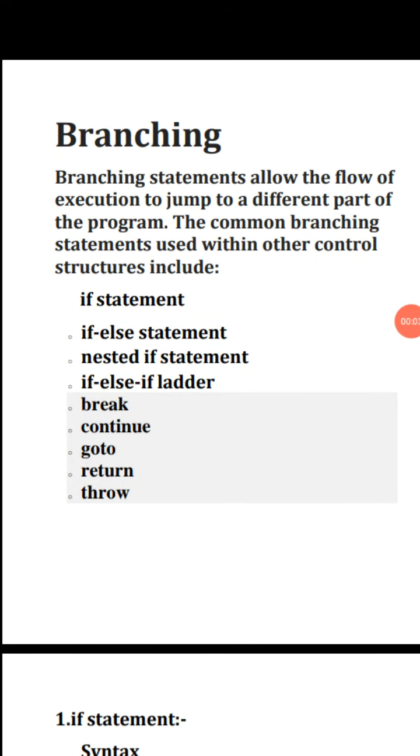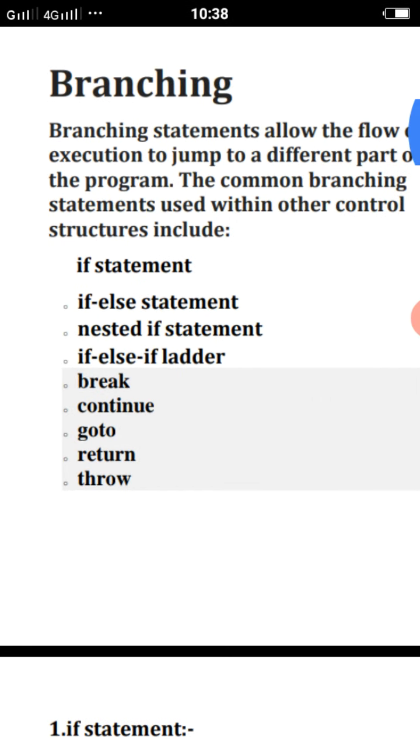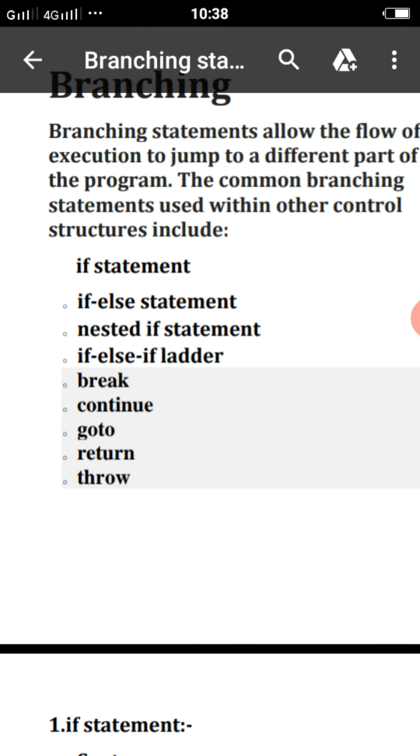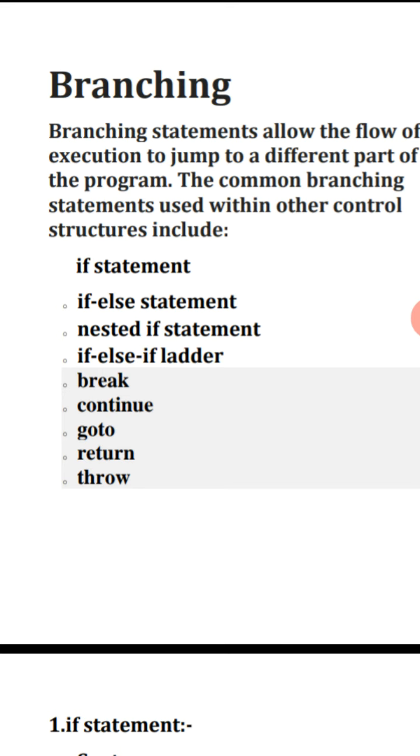The next point is the branching statement. What is meant by a branching statement? Branching statements allow the flow of execution to jump to a different part of the program. The common branching statements used within other control structures include the if statement, if else statement, nested if statement, if else if ladder, break statement, continue statement, goto statement, return statement, and throw statement.